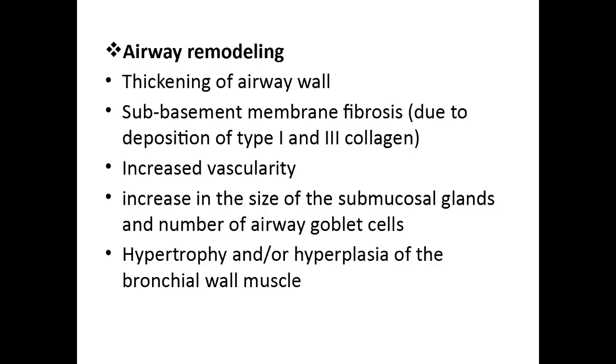Since asthma is usually a chronic disease, you may be able to see airway remodeling, that is some structural changes in the airway due to asthma itself. So what are the components of those airway remodeling? So the first is thickening of airway wall. Second is sub-basement membrane fibrosis. I'll show you in the image all these things.